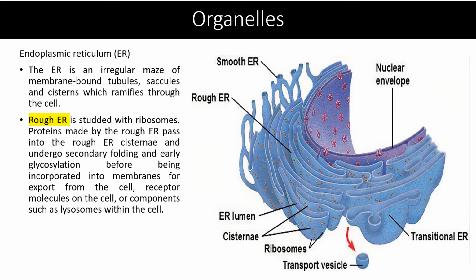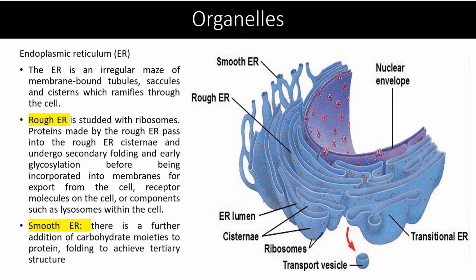Proteins made by the rough ER pass into the rough ER cistern and undergo secondary folding and early glycosylation before being incorporated into the membrane for export from the cell, receptor molecules on the cell, or components such as lysosomes within the cell. The other form of ER is smooth ER. This is further addition of carbohydrate moieties to protein folding to achieve the tertiary structure.